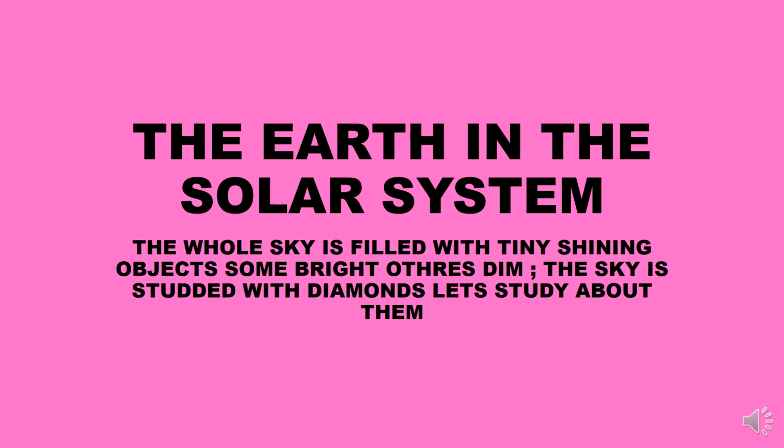Today we will learn about the Earth in the solar system. The whole sky is filled with tiny shining objects, some bright, others dim. The sky is studded with diamonds, so let's study about them.